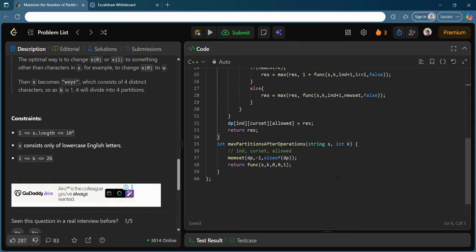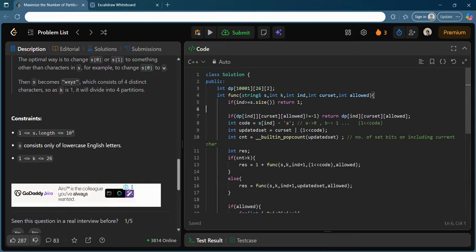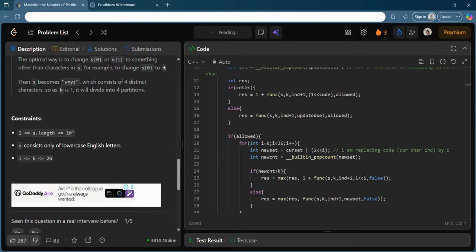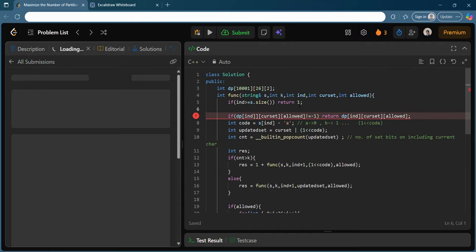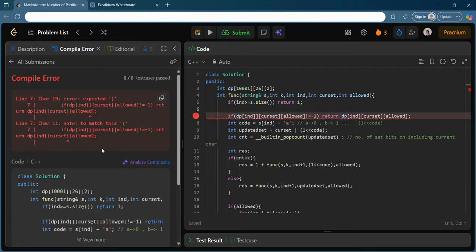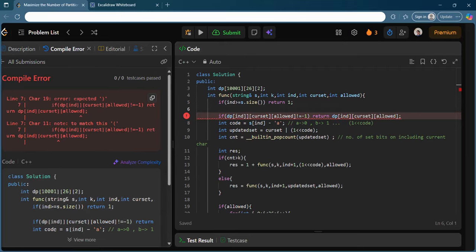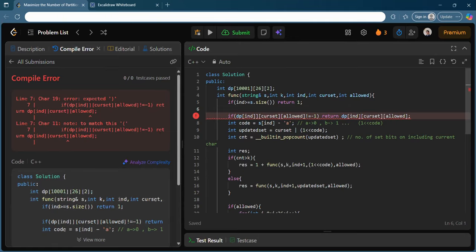So the instinct in your mind is that, hey, if we try to submit this, it should work, right? But let's try to see and understand what fault it gives you. Okay, so error: expected closing bracket.